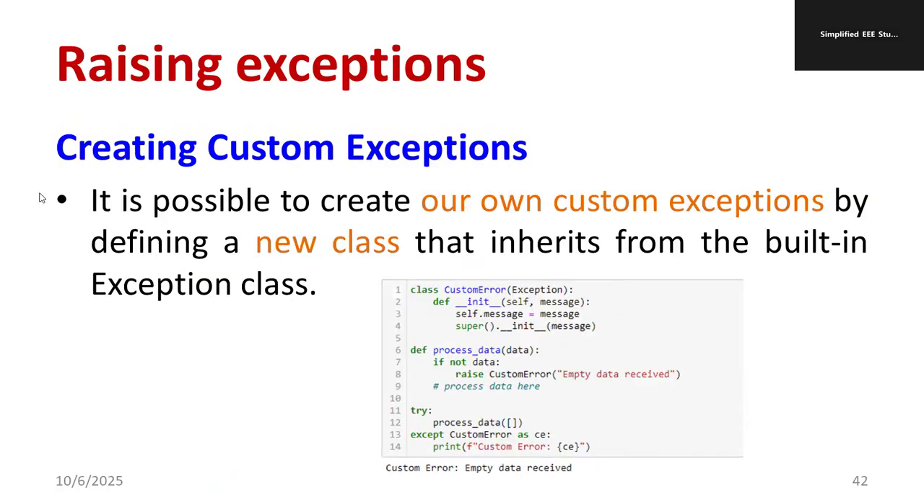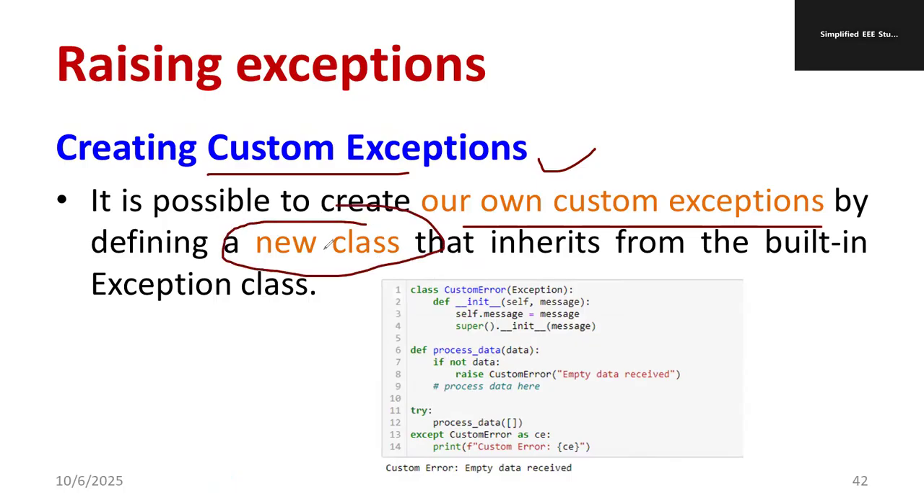Second one is how to create the custom exception. Is it possible to create our own custom exception? Of course, it is possible. You can do it by using a new class, an object-oriented programming concept, that will inherit from the built-in Exception class. First of all, you are supposed to create a custom error class, namely CustomError. You are going to define and initialize the reference variables by using the init method.